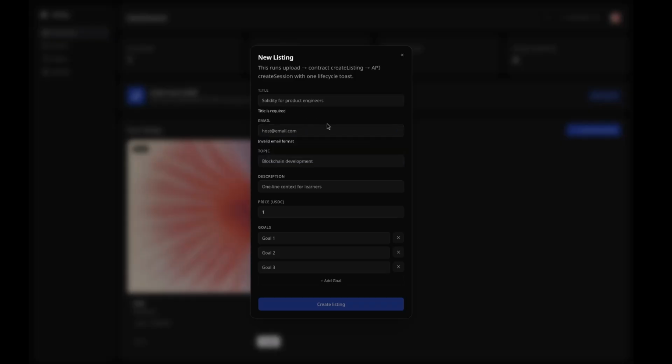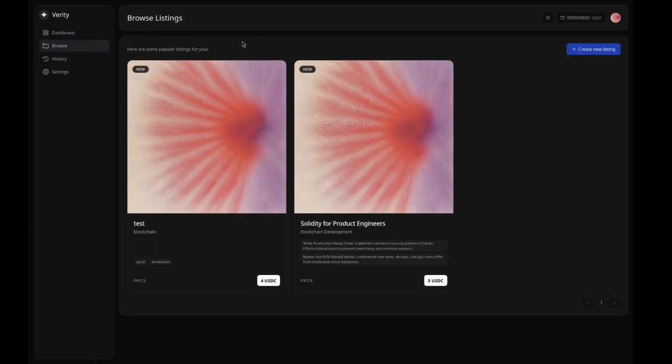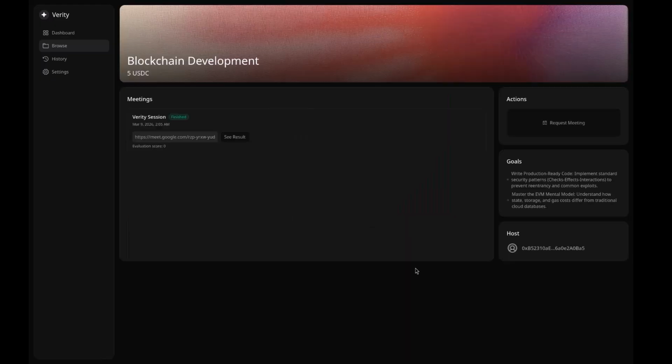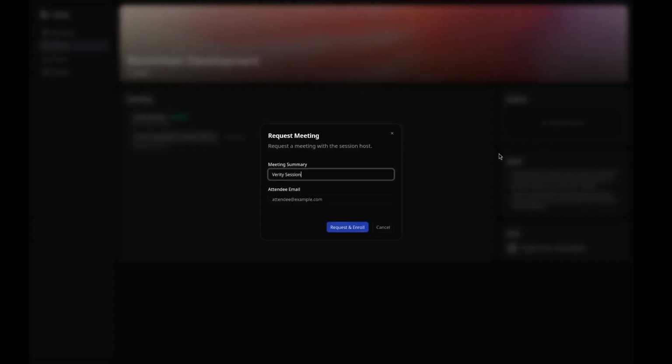And we are using Recall to fetch transcripts from these meetings. So the Verity bot, which is basically a white-labeled Recall bot, would also join the meeting and generate the transcript for us. So for demonstration, this is a listing that was made by my teammate Karthik. So if I click on request meeting, I'll just write a small summary.